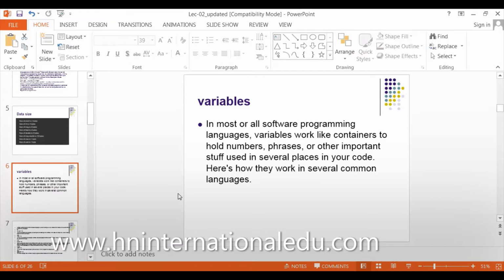Same is with variables. For example, I will take x and y. I'll make a program which will add x and y and display the result. That x and y can be any number. My program will work for that. So this is a variable. A variable can be an integer, a floating point, or a character. But my system must know that this variable can be of any type.